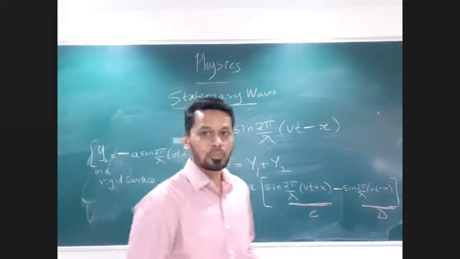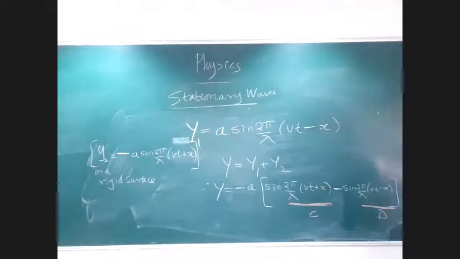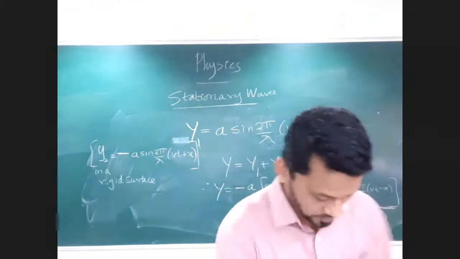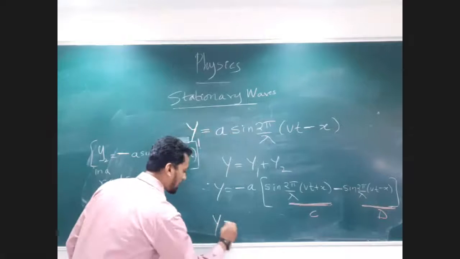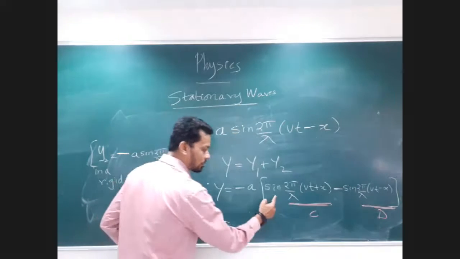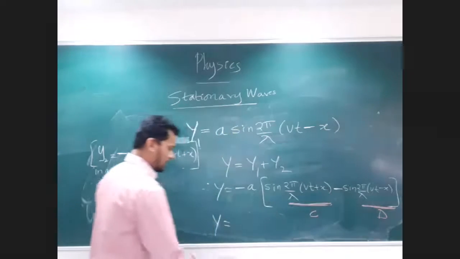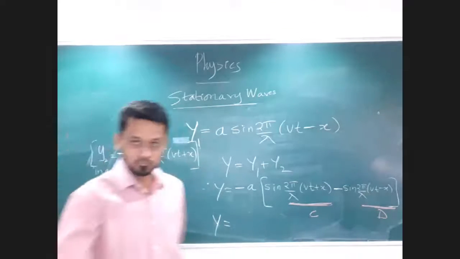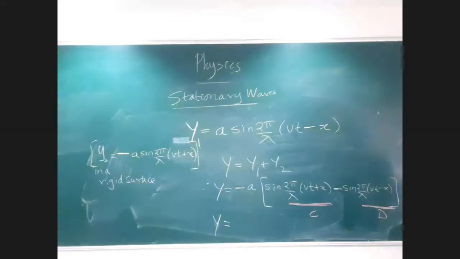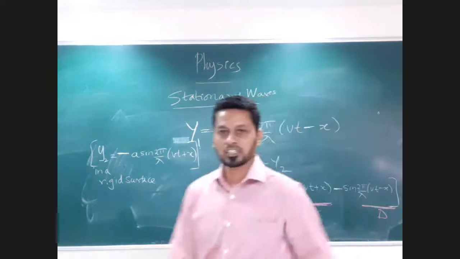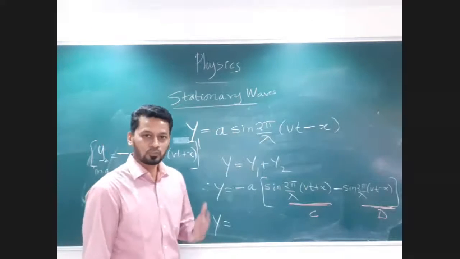Does anyone know the formula for sin C minus sin D over here? If you know, go ahead. Come on, quick, you can do it. Tell me the answer for y. That's minus a. Apply the formula sin C minus sin D and tell me the final answer. Okay, we don't have much time, but definitely you would have got the answer.